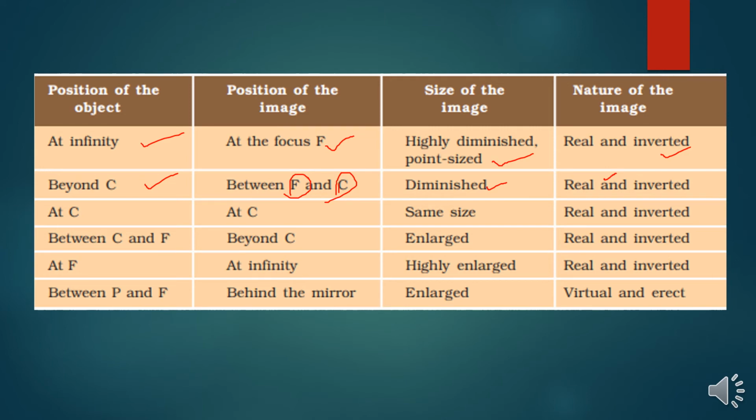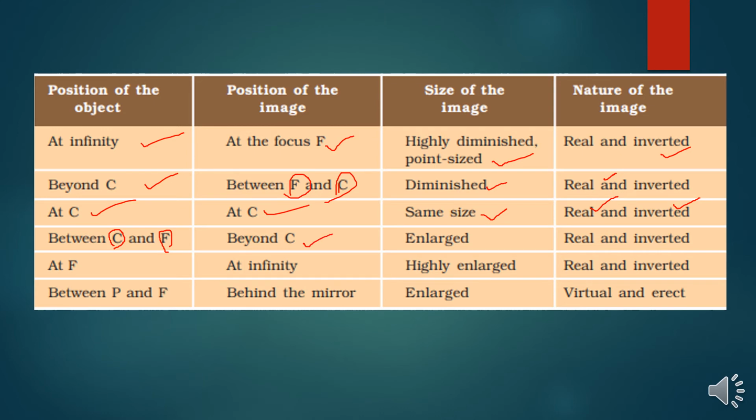And when I'm keeping the object exactly at C, that means center of curvature, my position of the image is also exactly at C, right? What is my size of the image? Same size. And what is my nature of the image? It is real and inverted. When my position of the object is between center of curvature and F, what is my position of the image?